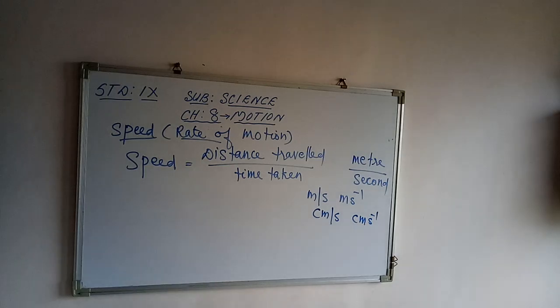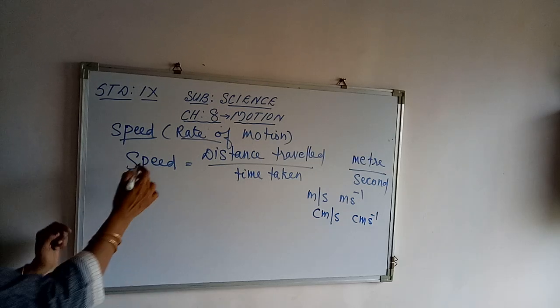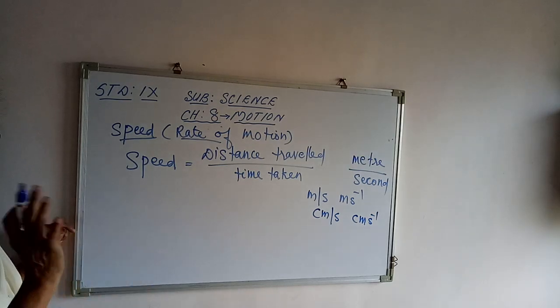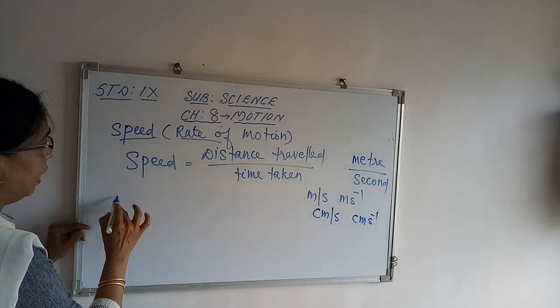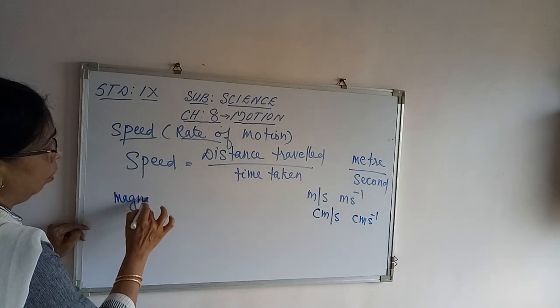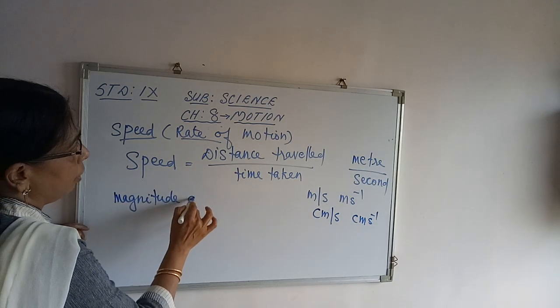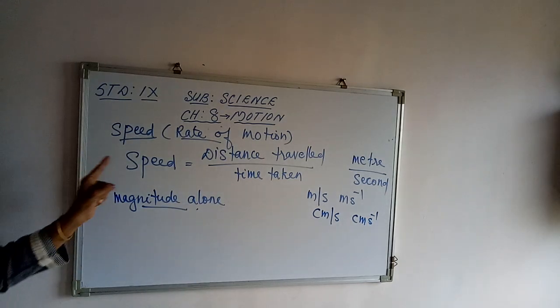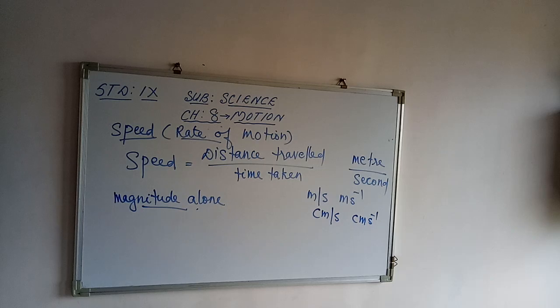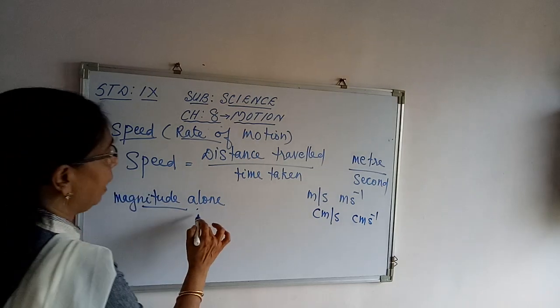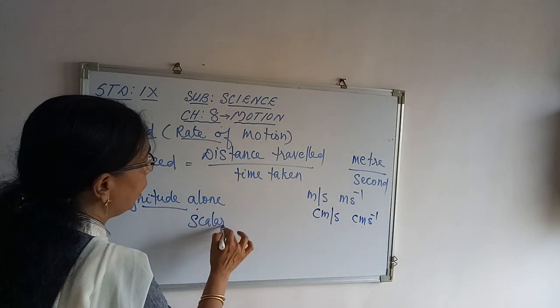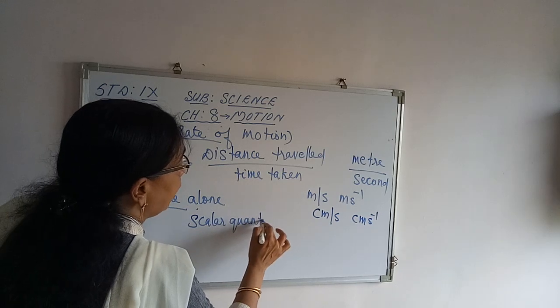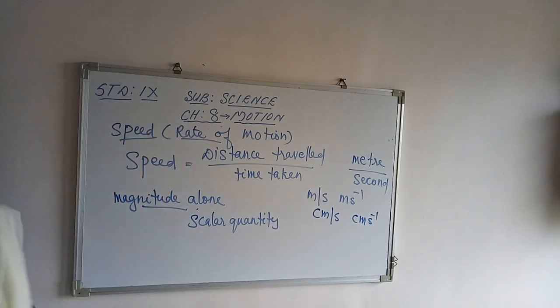Now, to specify the speed, we require only its magnitude. So, speed can be described only with the numerical value, that is, with the magnitude alone. And you know, such quantities are called scalar quantities. So, speed is an example of a scalar quantity as it needs only magnitude.